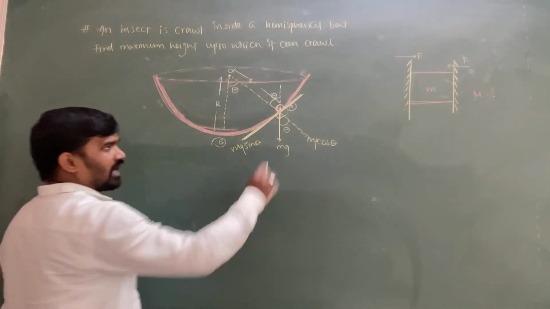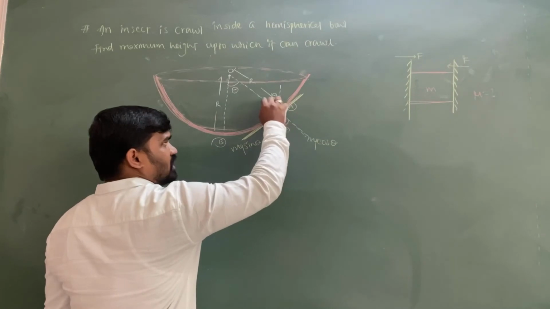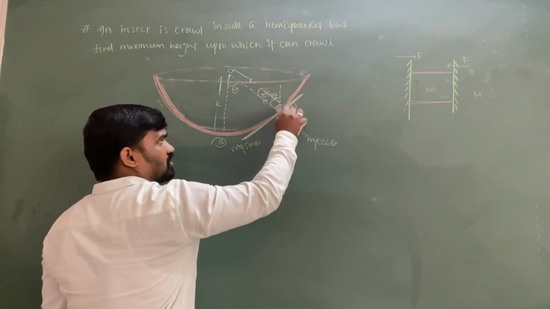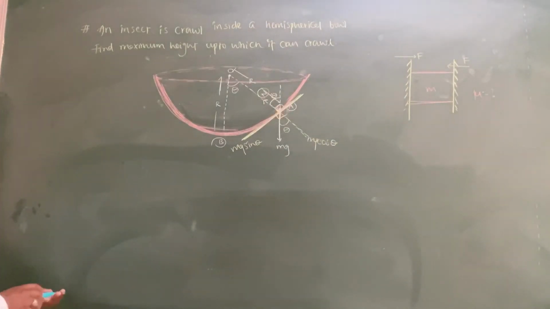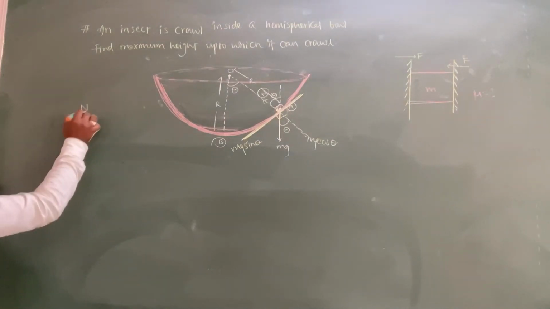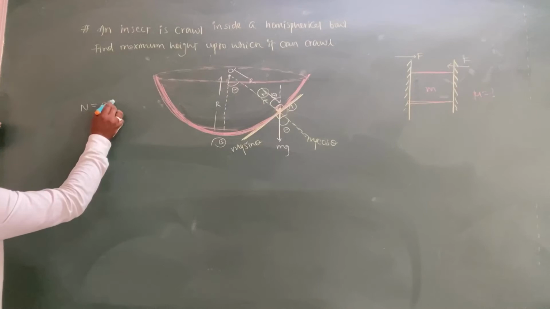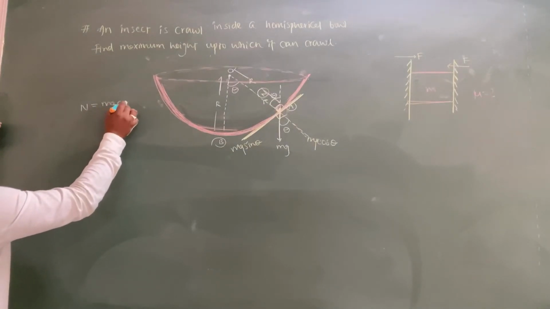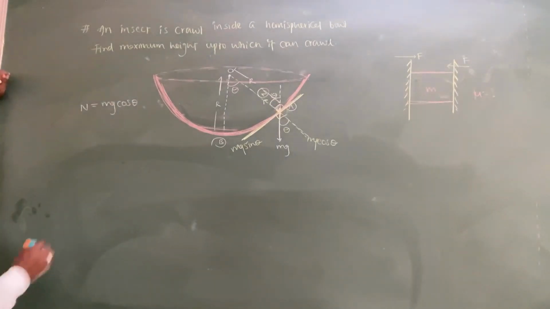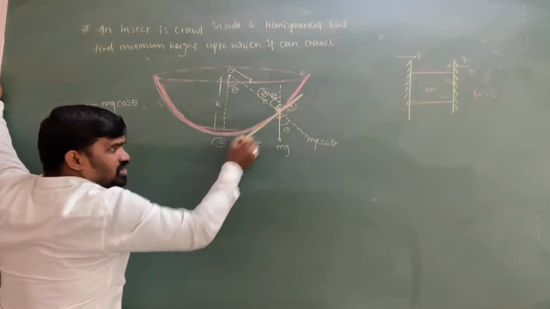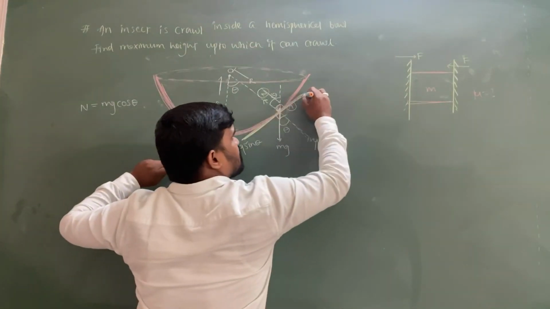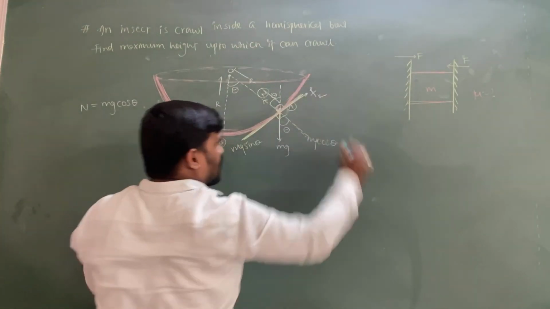Normal force acting on this insect at the point A is always perpendicular to the curvature. So for the balanced condition, N equal to mg cos theta. We can write normal force equal to mg cos theta. And the driving force is equal to mg sin theta, which is going to oppose the friction.